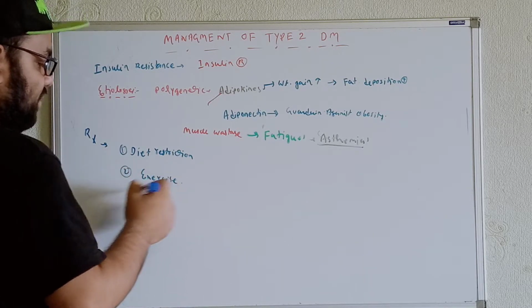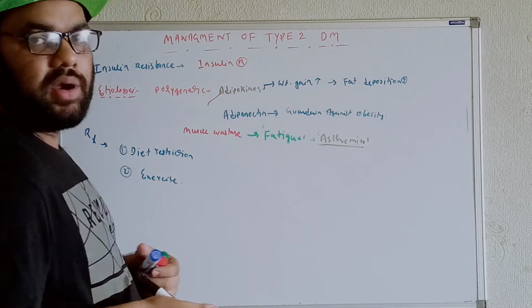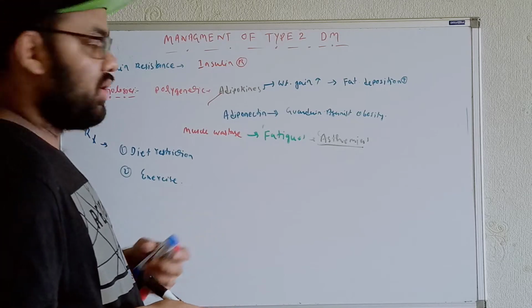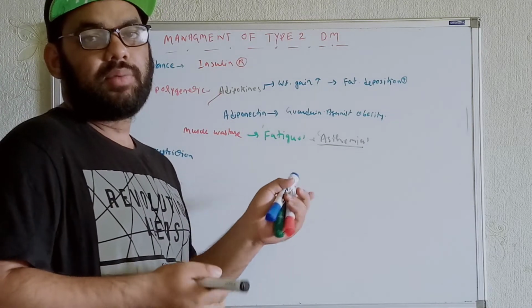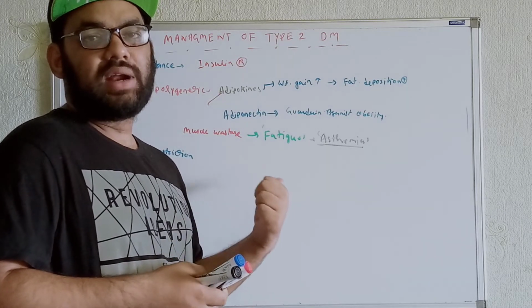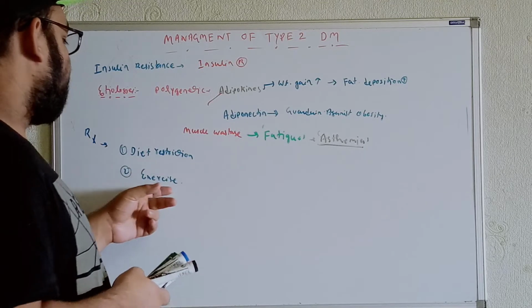So when we are talking in terms of the diet restrictions, definitely we are supposed to tell the individuals to avoid the carbohydrate, that means the carbohydrate rich food. But yet the individuals can have the carbohydrate, but the carbohydrate food that has a low glycemic index. Okay, I'm going into details later. Let's talk about the exercise first.